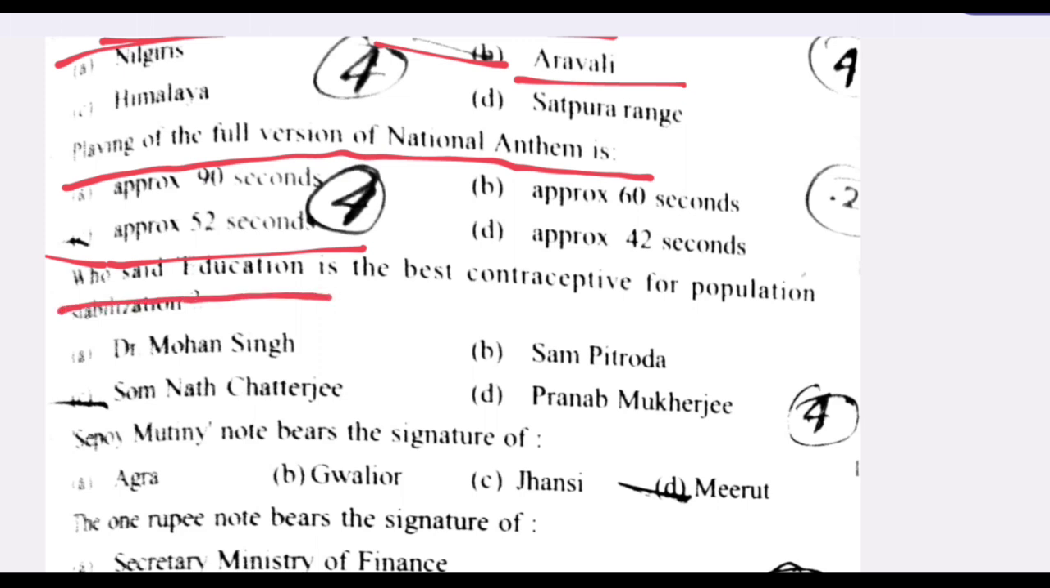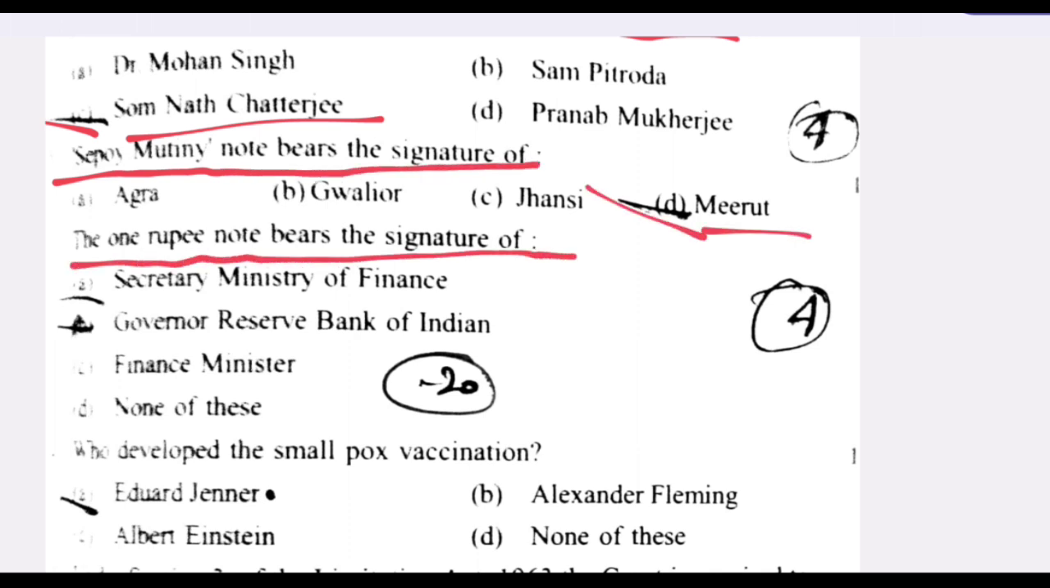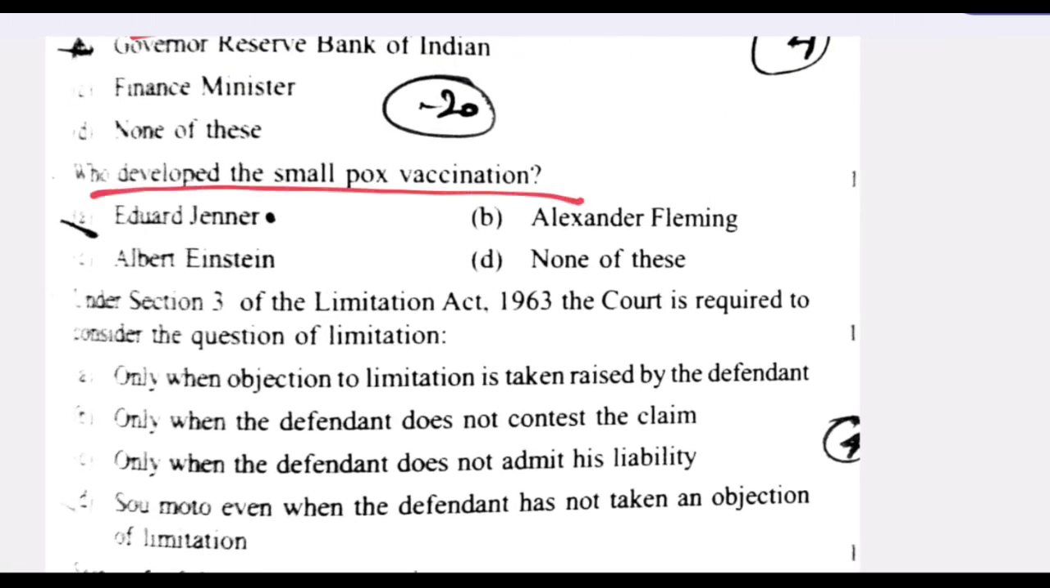Who said education is the best contraceptive for population stabilization? Somnath Chatterjee. C is the right answer. Next question. Sepoy mutiny note bears the signature of Meerut. D is the right answer. The 1 rupee notes bear the signature of Secretary Ministry of Finance. A is the right answer. Next question. Who developed the smallpox vaccination? Edward Jenner. A is the right answer.